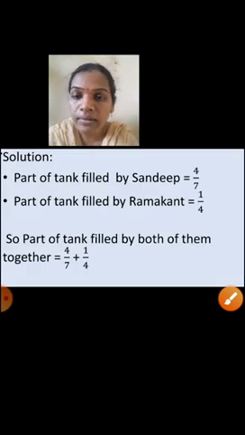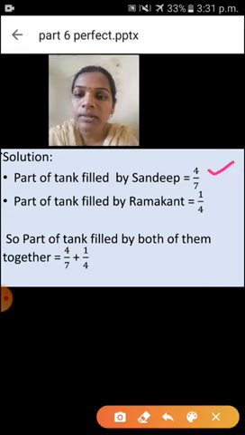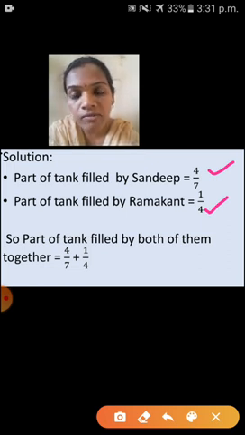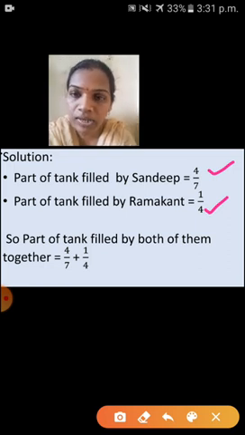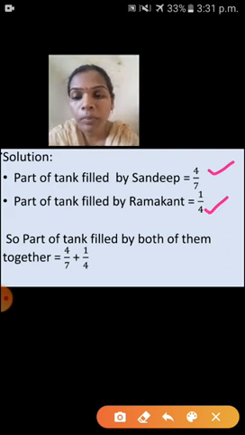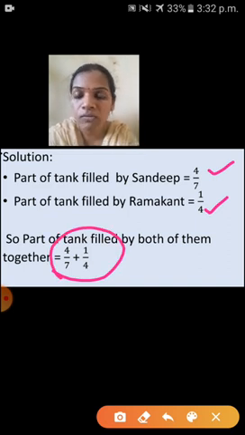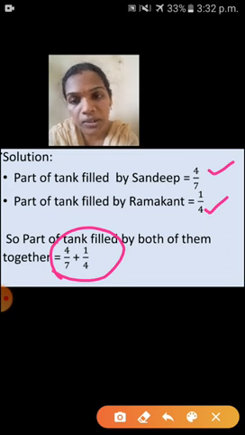So first, as I told, first we have to write the statement. Yes, first step is what? The part of the tank filled by Sandeep, 4/7 part. The part of the tank filled by Ramakant, that is 1/4. Okay, now these two persons are filling water. So what do we have to do? We have to find the total amount of water, so for that we have to add these two fractions. The part of the tank filled by both of them together: 4/7 plus 1/4. So, understood these three steps? Yes, shall I go to next?